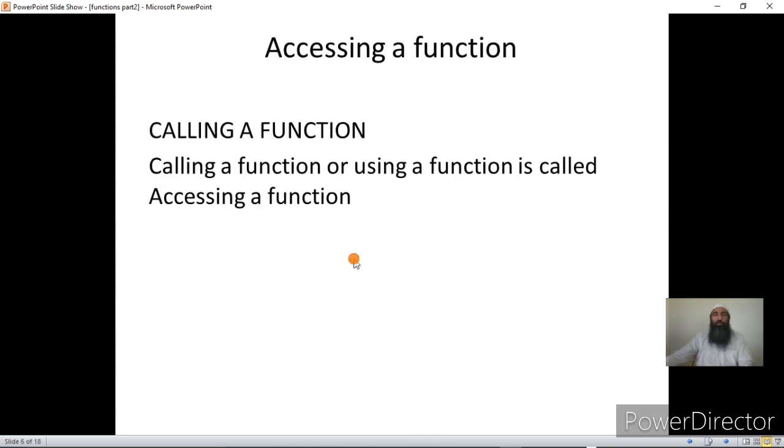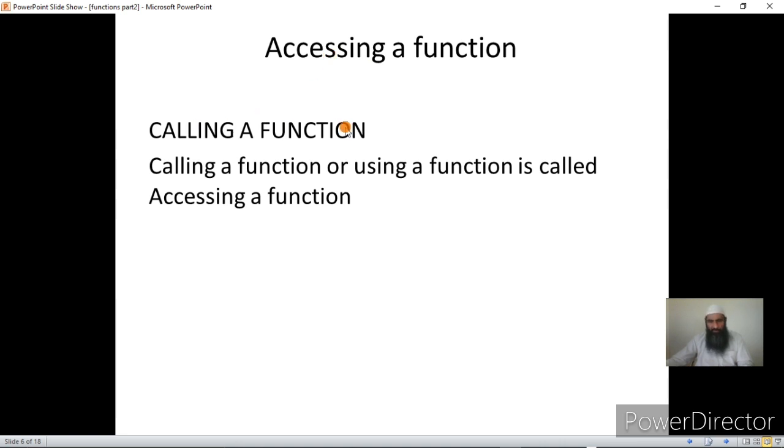Now, what is accessing a function? Basically, we have to discuss two topics today: accessing a memory and accessing a function. Now you have seen what is accessing a memory. Accessing a memory, as you know now, is performing read and write operations, and read and write operations can be performed through input functions or output functions or assignment statements. Now what is accessing a function?